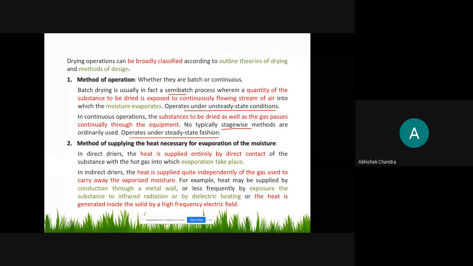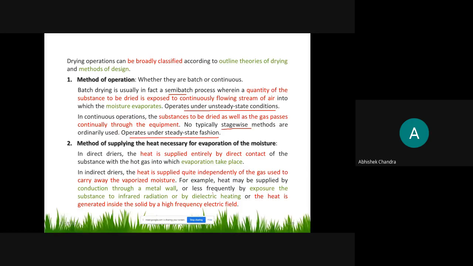But in the indirect dryer, the heat is supplied quite independently of the gas which is used to vaporize the moisture. For example, gas or another heating element will pass through the tubes, right? And through the tubes, by conduction, the heat evaporates the moisture.